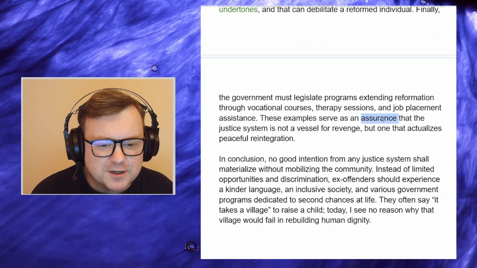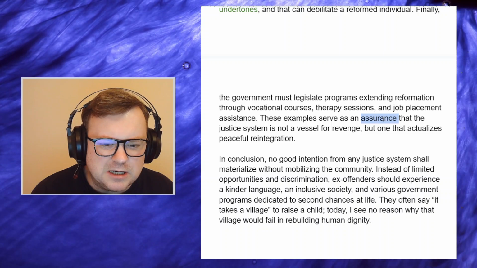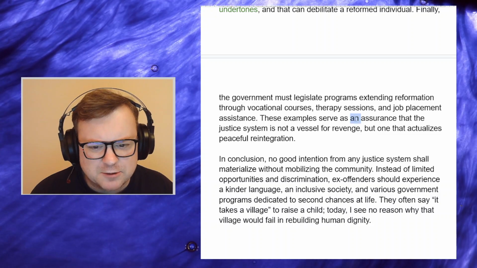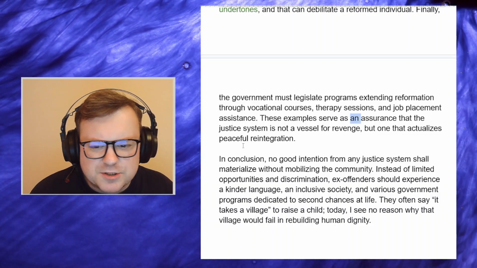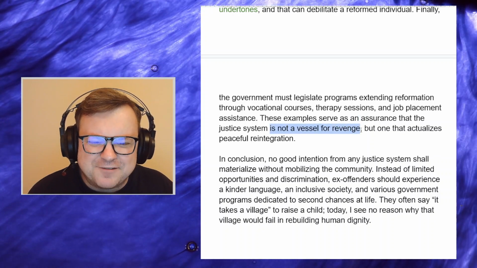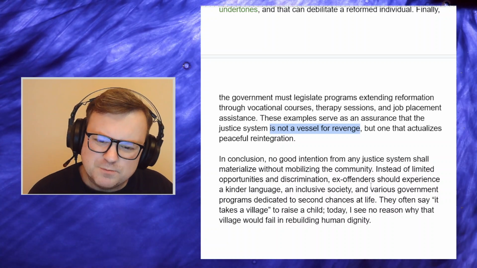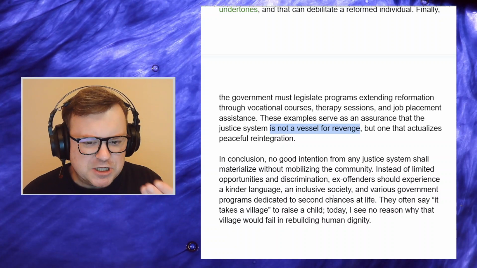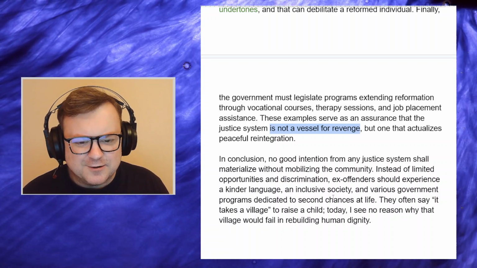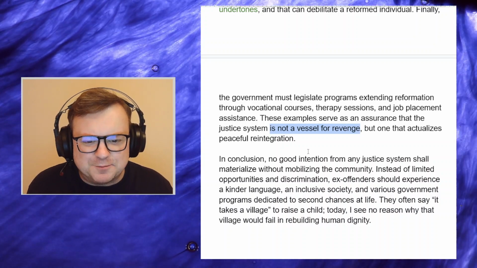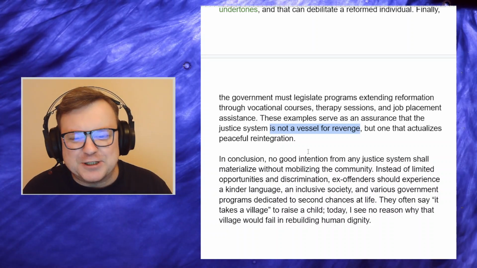These examples serve as an assurance. An assurance is fine here. Usually assurance, yeah, often it's uncountable, but it's fine to use it as a countable noun. Serve as an assurance that the justice system is not a vessel for revenge. Again, I feel like it's too much from the individual here. It sounds a little bit like an anti-establishment, an anti-government person who's angry at the justice system.